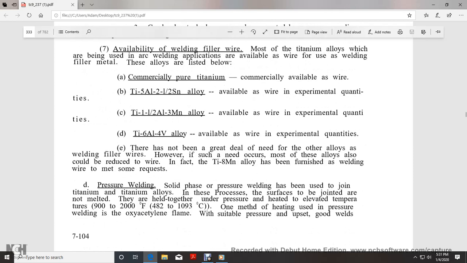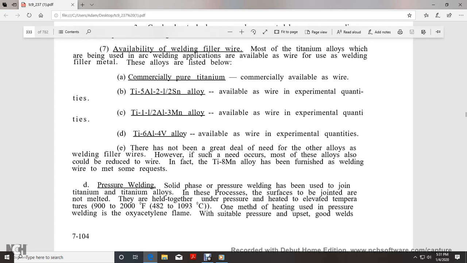Availability of filler wire. Most of the titanium alloys being used in welding applications are available as wire for use as filler metal. These alloys are listed below: commercial pure titanium, and there has not been a great deal of need for the other alloys as welding filler metals. However, if the need arises, they can also be reduced to wire. In fact, the titanium 8 manganese alloy has been furnished as wire to meet some of the requests.